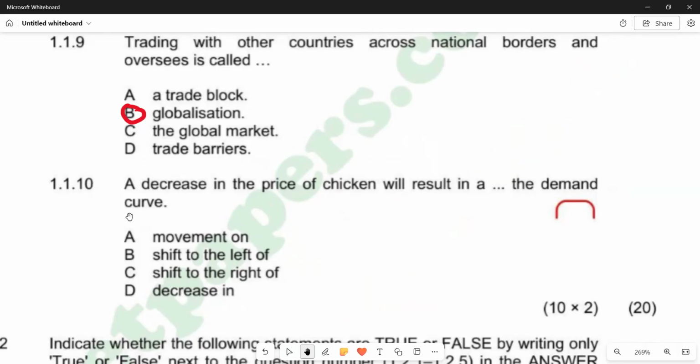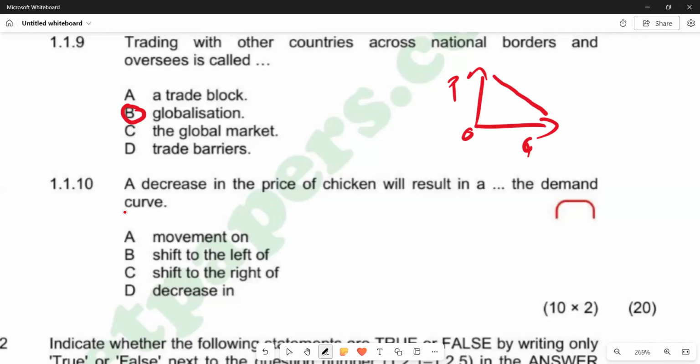We know that when the price changes, price is the only factor that doesn't shift the demand curve. When the price changes, we are only going to notice a movement along the demand curve. So let's say this is our graph, whereby we're having the vertical axis and the horizontal axis. Obviously, we're having price there, quantity there. So the demand curve is negatively sloped. So whenever there's a change in price, there is a movement along the demand curve. The demand curve does not shift. So price is the only factor that cannot shift the demand curve.